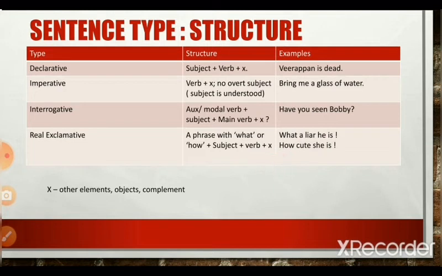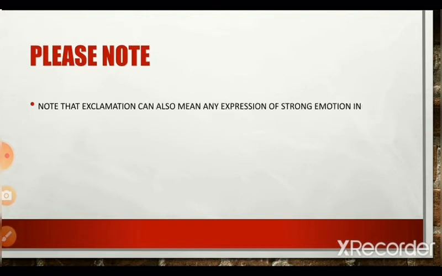Now, you will stop and think about all the other instances of exclamatives, right? So, I have decided to clear that doubt too. Please note that exclamations can also mean any expression of strong emotion, including one-word interjections like ouch, hey, wow.